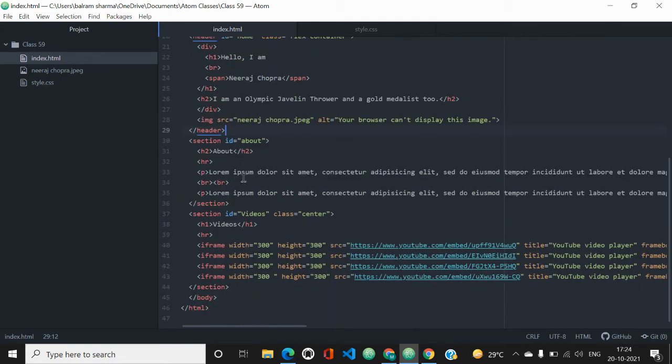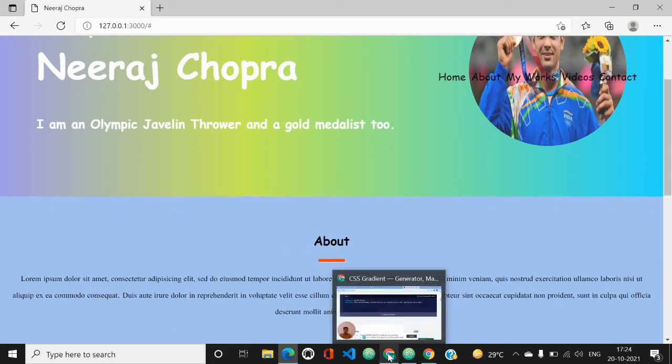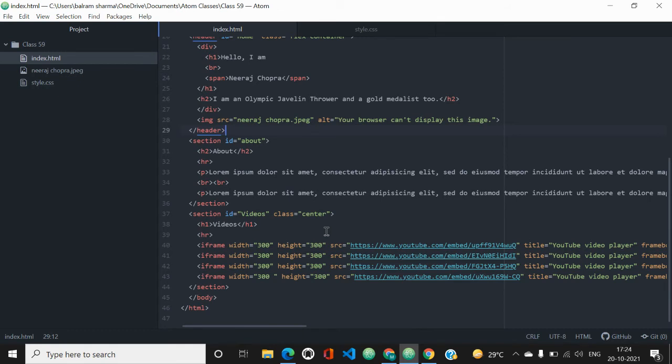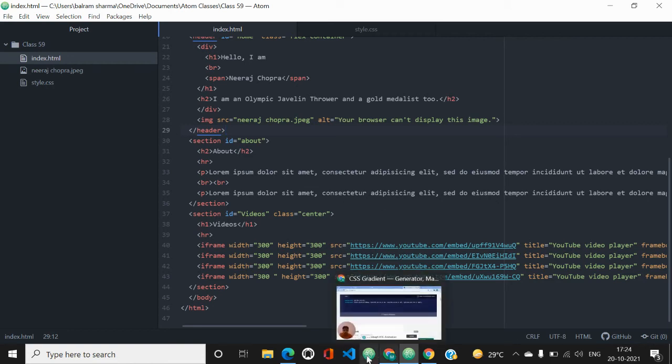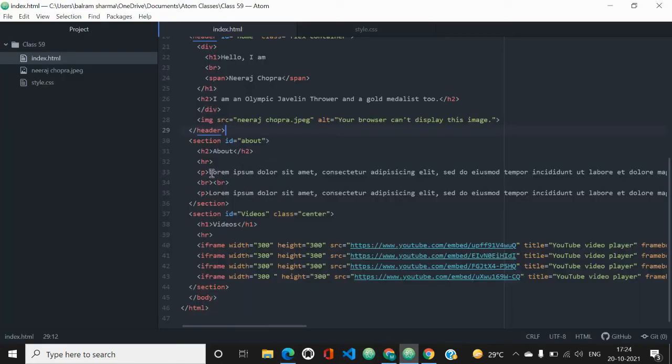Then we have created a section for about, which is the easiest section, I would like to say, because you just have to write the section tag with id equal to about, then an h2 tag for the heading about, and after the h2 you have to give an hr, which is basically a horizontal line. For creating a horizontal line, we use this tag, like you can see a horizontal line. So this is because we use the hr tag.